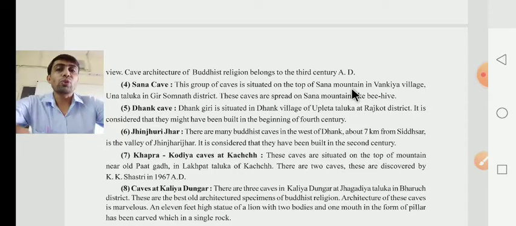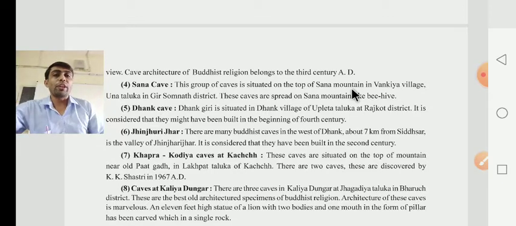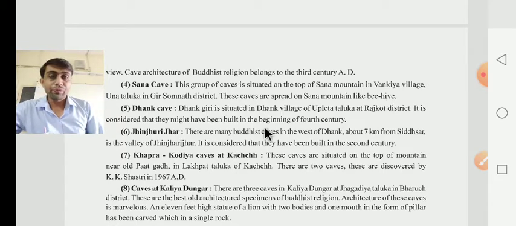This group was located near the top of the Shana mountain in Venkia village, Una Taluka in Gir Somnath district. These caves are spread on the Shana mountain like beehives. You know very well the meaning of beehives, madhumakhi.